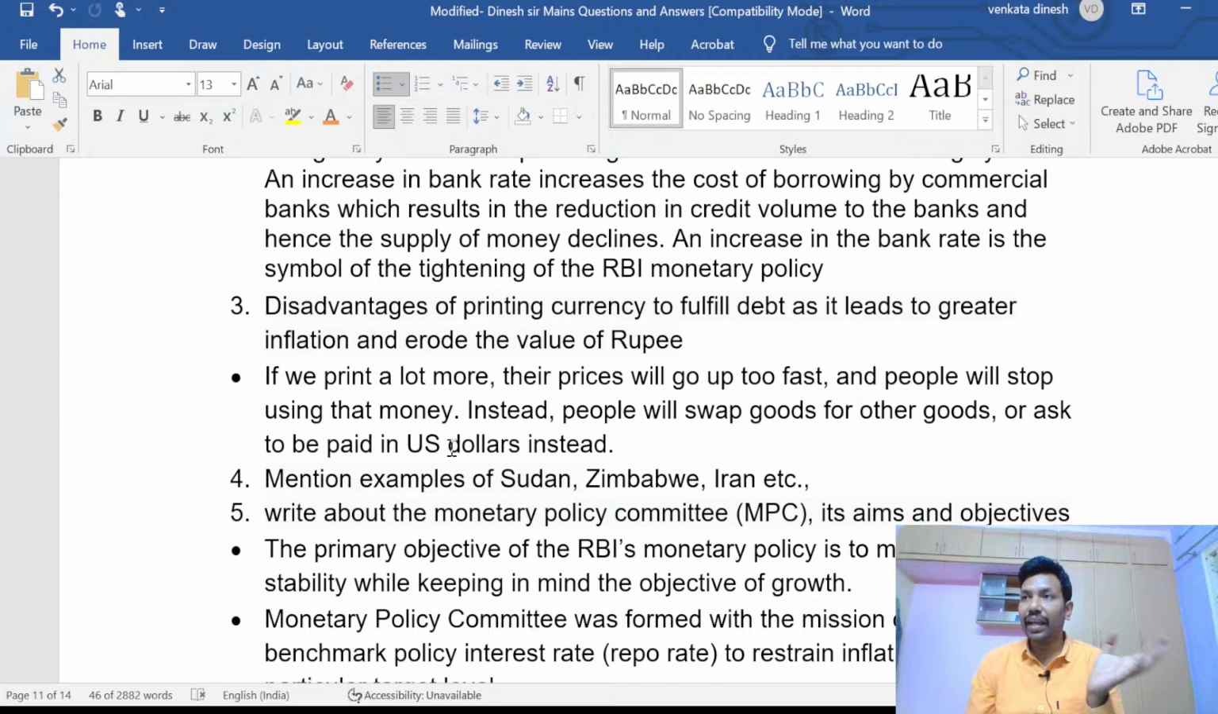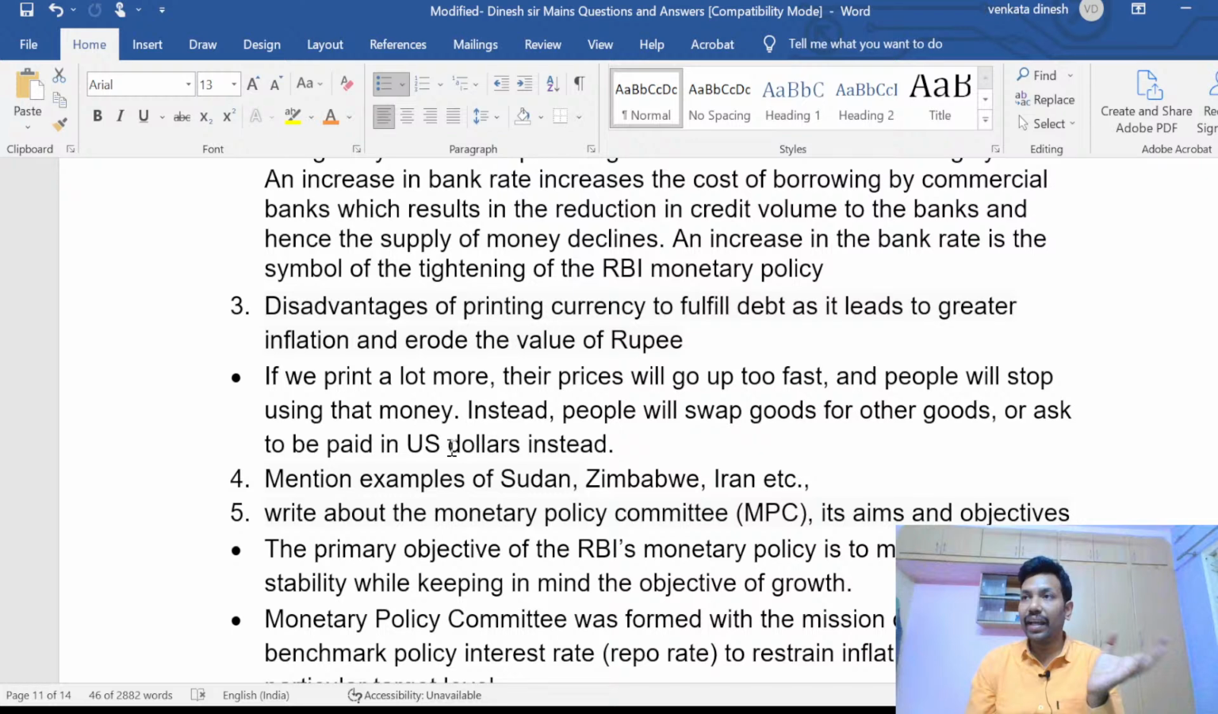Write about the monetary policy committee, because see, fiscal policy, monetary policy committee, you don't need to again mention who will be in the system, who are the permanent people, who are the temporary people, what the monetary policy constitutes, what are the advantages of monetary policy.